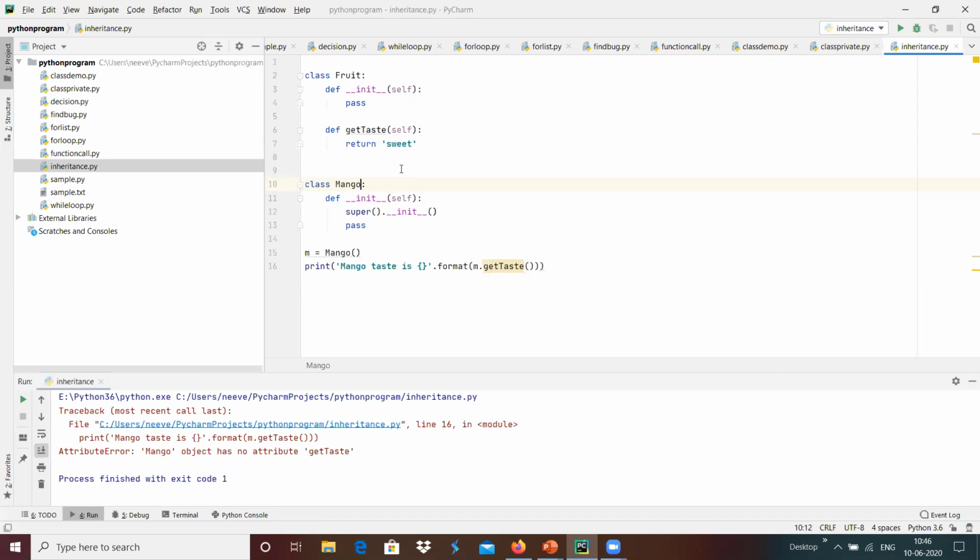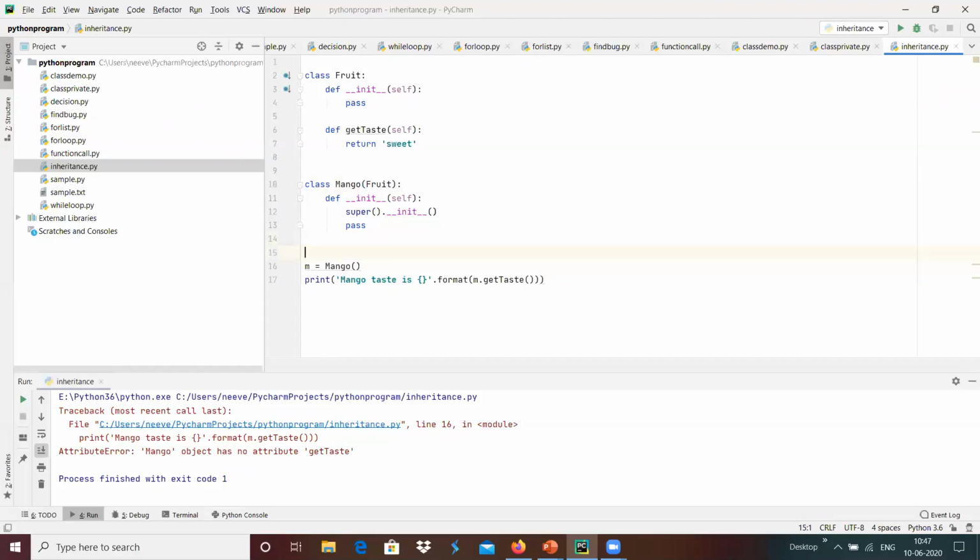And if we are deriving this from the base class, parent class of fruit, then all the characteristics which are public and protected will be available to its child class, and the child class is able to access its member functions and member variables over here. This is kind of inheriting the properties over here.